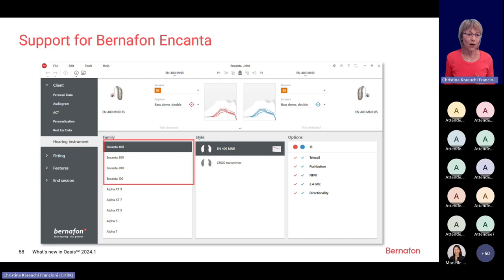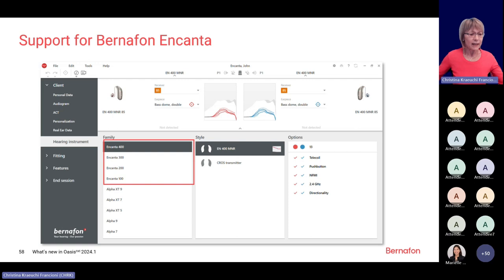But because we have only this style available, we made it simpler, and the description of the type is only MNR. But it does have a very strong telecoil for those countries where it's needed. And you also see that the cross transmitter is compatible. So you can use the cross transmitter with Incanta or with Alpha as well.